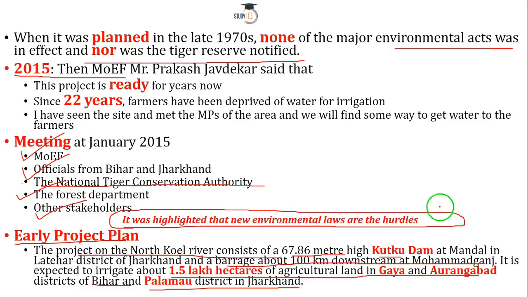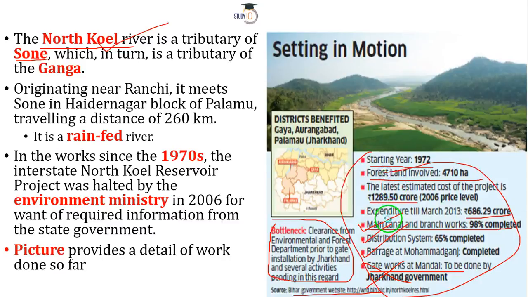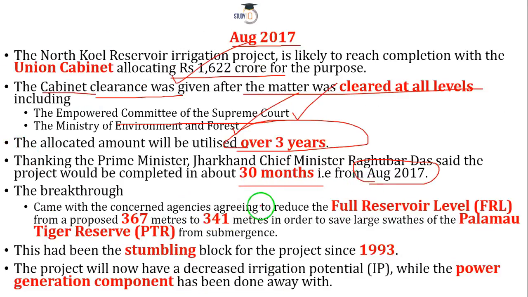It is achievable, isn't it? Because many of the things are already completed. The other thing is the biggest breakthrough, what triggered this breakthrough, or why we became successful in it. See, you have one thing called full reservoir level. Earlier in the 70s it was proposed to be at 367 meter, but during this meeting and different meetings that took place in between, it was decided to bring it down to 341.